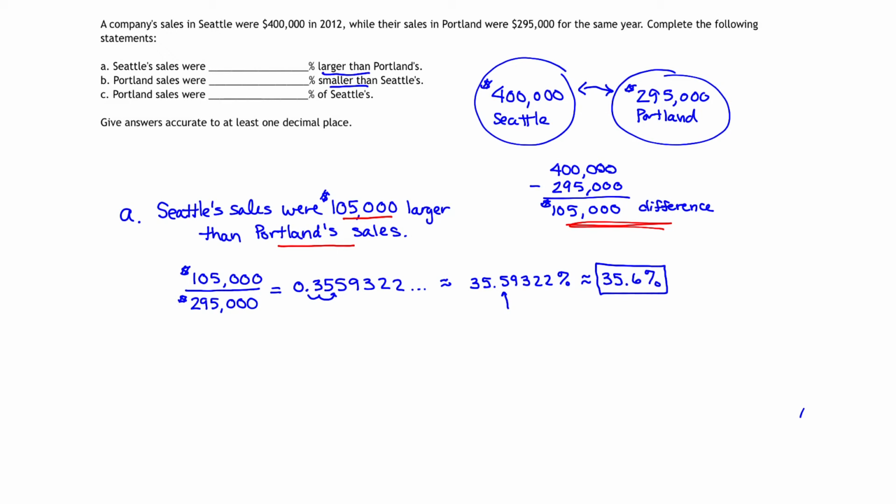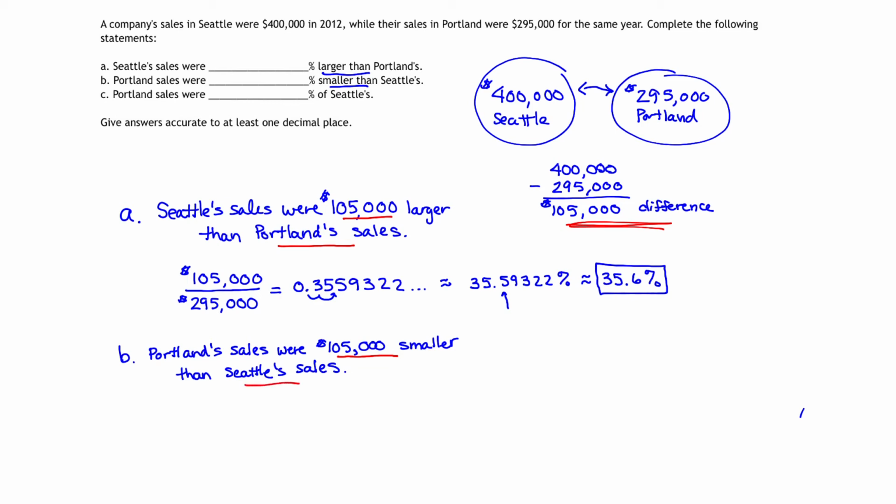Let's take a look at part B. We'll restate again a statement we said earlier, which is that Portland's sales were $105,000 smaller than Seattle's sales. This statement's going to assist us as we determine the percentage for part B. In this example now, we're comparing the difference, $105,000, to Seattle sales.